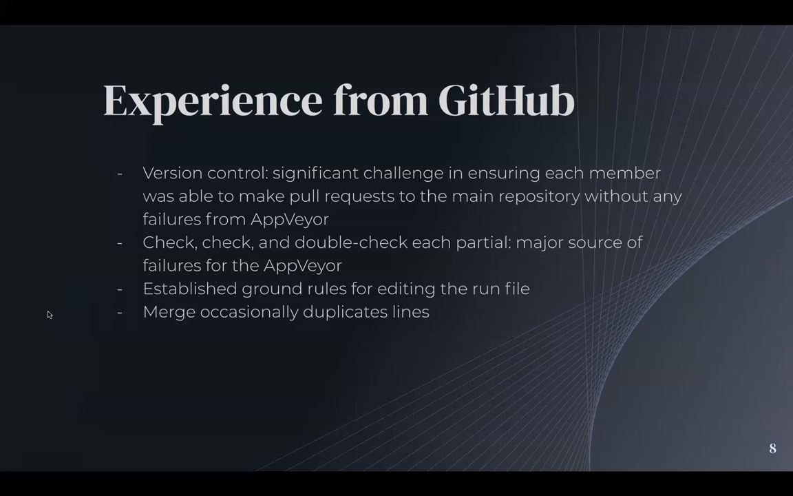Just some relevant comments from our experience with GitHub, since this was our team's first experience with it. Initially, we did have significant challenge in ensuring that everyone could use version control effectively. In particular, we found that there was a major source of failure for AppVeyor or app checker whenever a partial was computed slightly incorrectly. Because of this, we established a number of ground rules early on in order to make sure that each team member could use GitHub properly and efficiently.